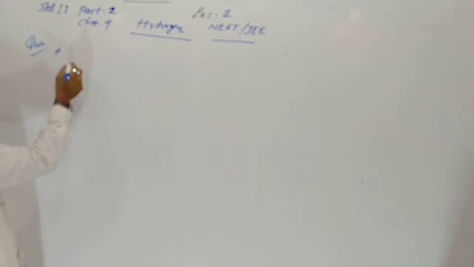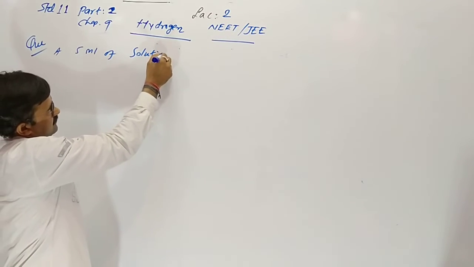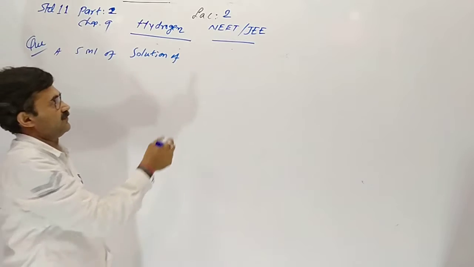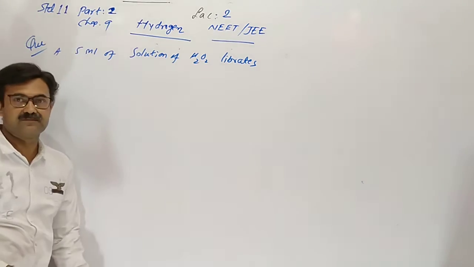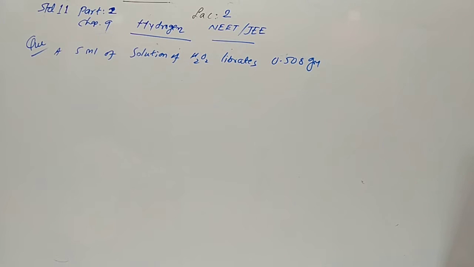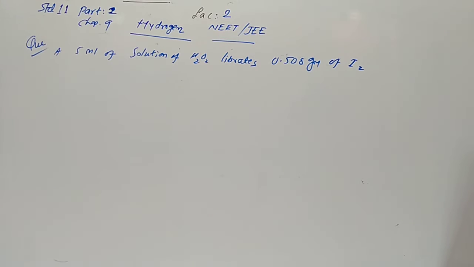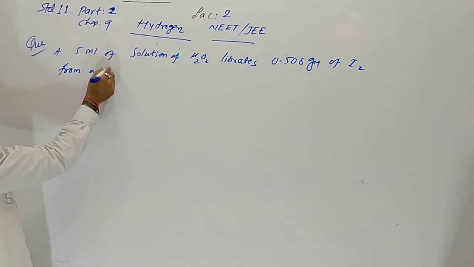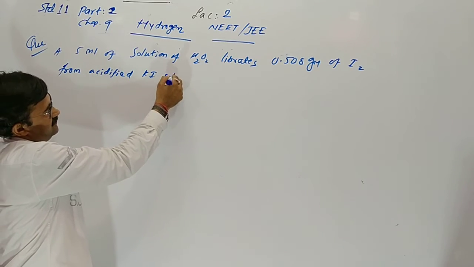A 5 milli solution of hydrogen peroxide liberates 0.508 gram of iodine, I2, from acidified potassium iodide solution.